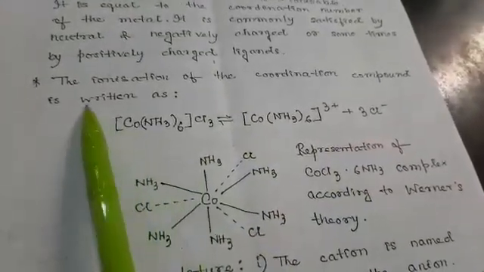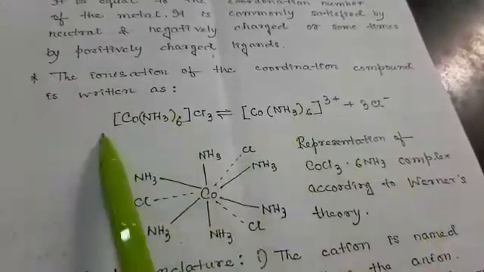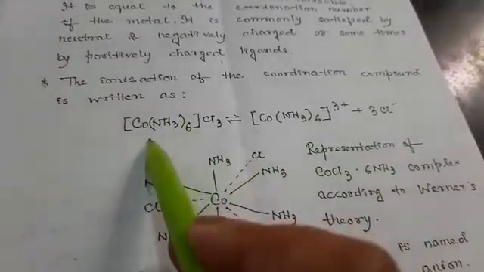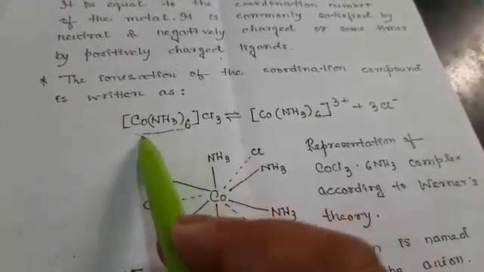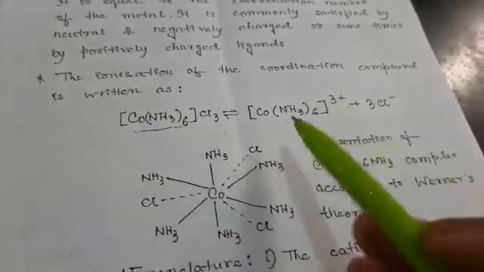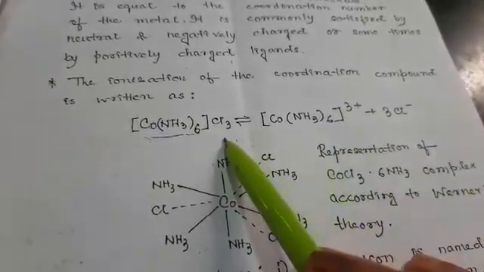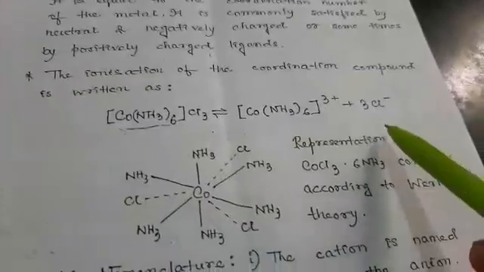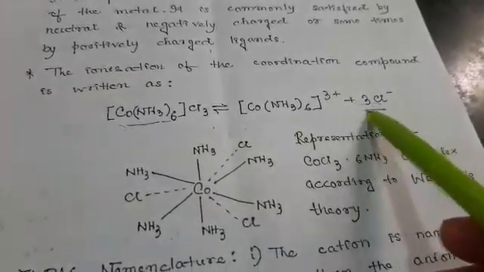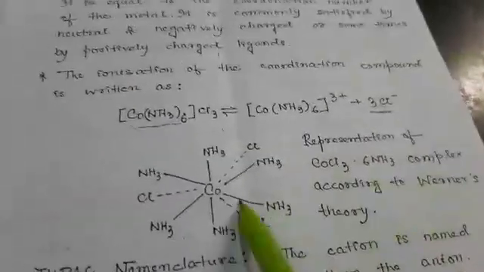We can show that the ionization of coordination compounds is written like this. Here it is ammonia, cobalt, and chloride. When this is ionized, 3 chlorides are removed or lost from this complex. And how is it represented?